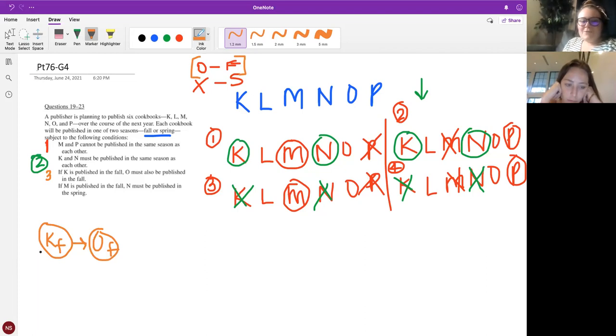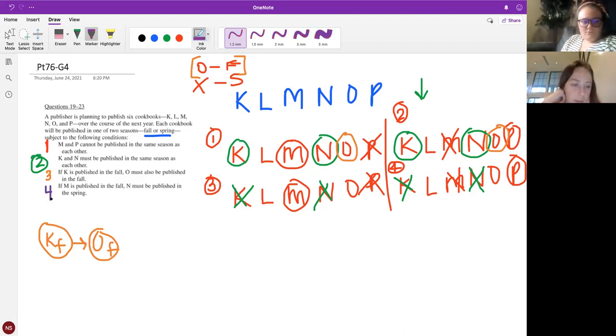So this one's really easy, where we don't have to split it again, because if K is not in, we don't have to do anything there. We don't know what O is doing. But just when K is in, we know O is in. So in world 1 and world 2, we get to put O in the fall. And then down below, we don't know, so I would just leave that one for now. Okay, all right. And then what about rule number 4?